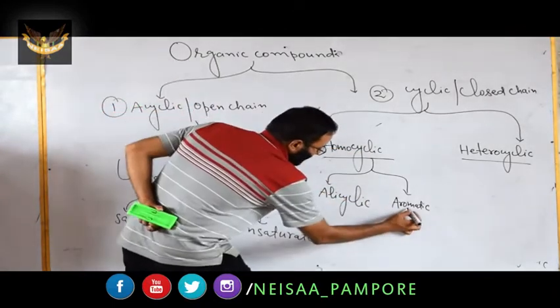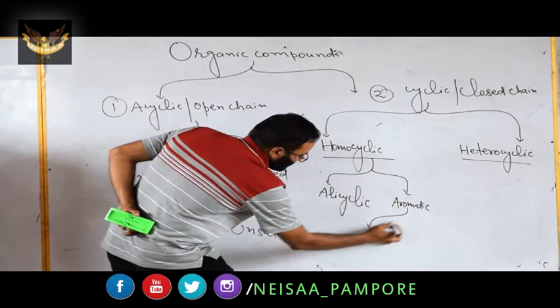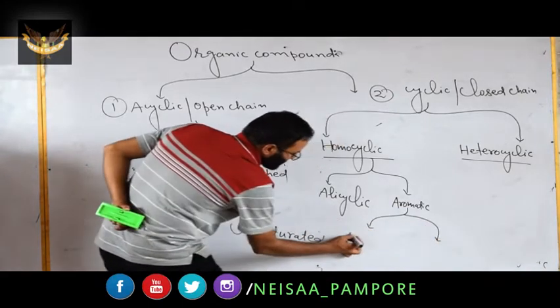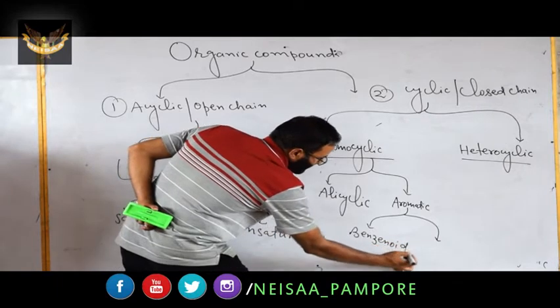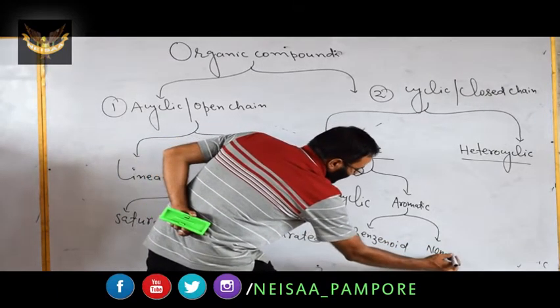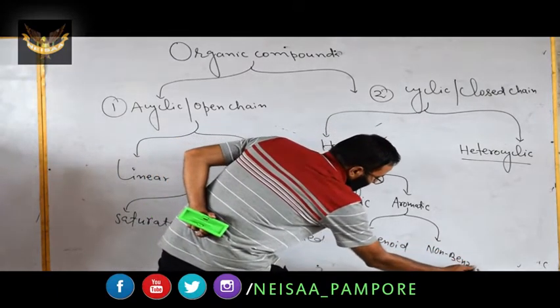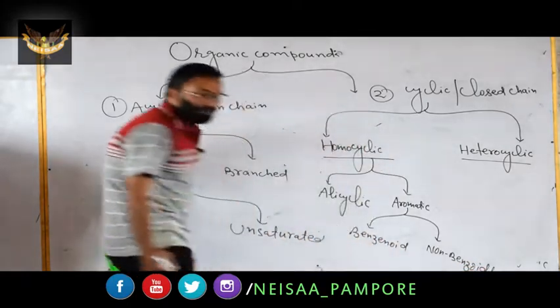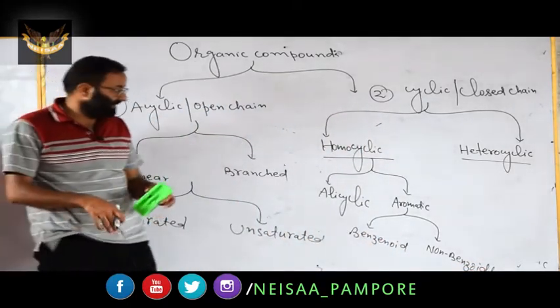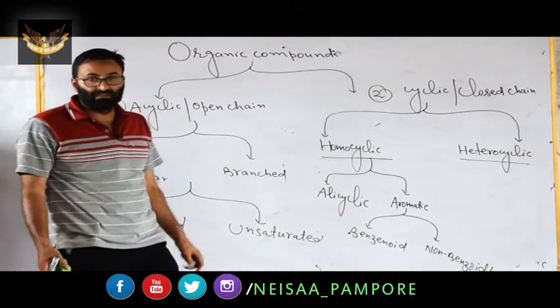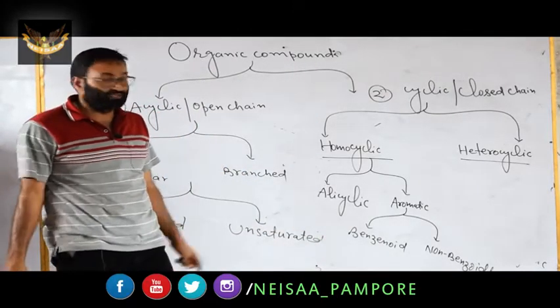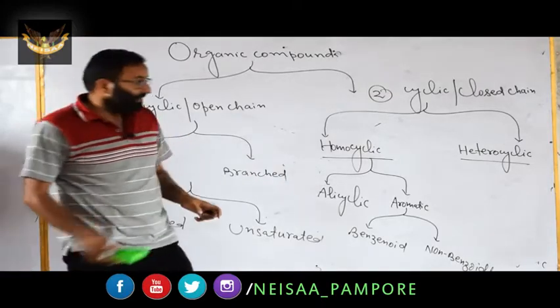Then we have discussed aromatic, these are of two types, benzenoids and non-benzenoids. If the aromatic compound contains benzene rings, at that time it is benzenoid. If it does not contain benzene ring, it is non-benzenoid.